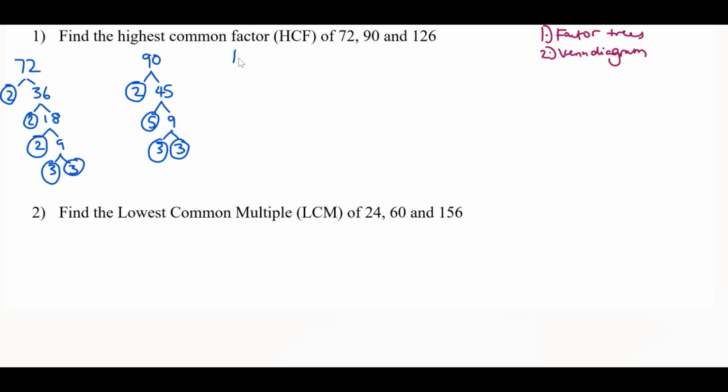Last number now, 126. Here we can have 2 and 63. For 63, we can have 7 and 9. 7 is a prime number. For 9 again, 3 and 3. Now we're just going to write these all out here, again in ascending order.